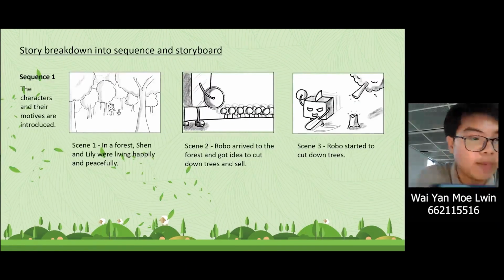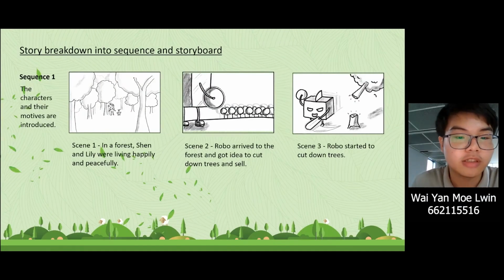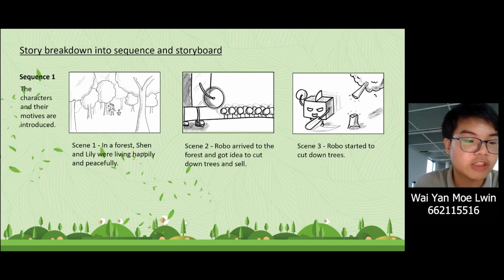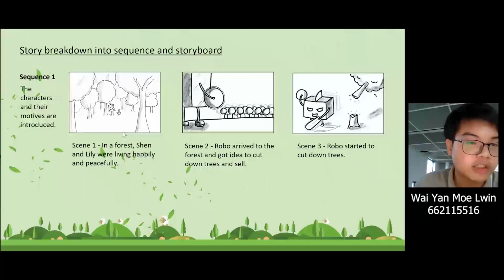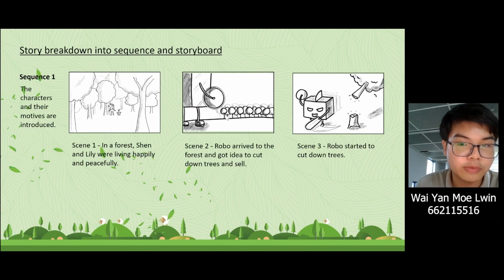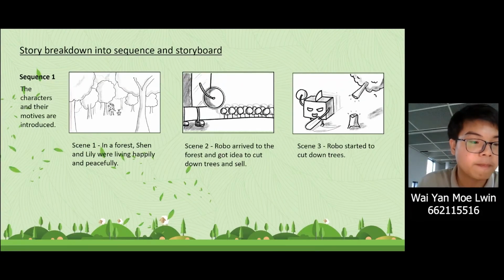Hello, my name is Wai Yan Moe Lwin, and I'm talking about sequences, scenes, and shots which are included in the story. First of all, sequence 1 includes 3 scenes, scene 1, 2, and 3, and it introduces characters and their motives. Scene 1 introduced the protagonists Shan and Lily. Scene 2 introduced antagonist Robo, and in scene 3, trees were cut down by Robo.